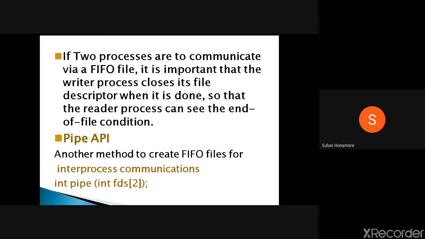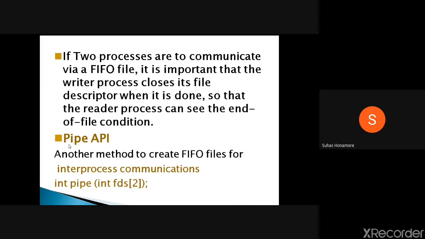If two processes are to communicate via a FIFO file, it is important that the write process closes its file descriptor when it is done. Whenever you are done with the process, you have to close that file descriptor so that the reader process can also see the end of file condition. Otherwise the reader will think data may still come in that FIFO, so the writer has to close it.